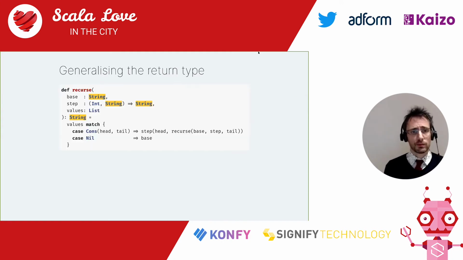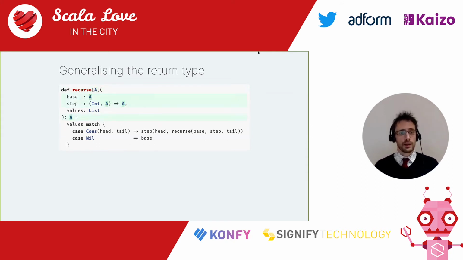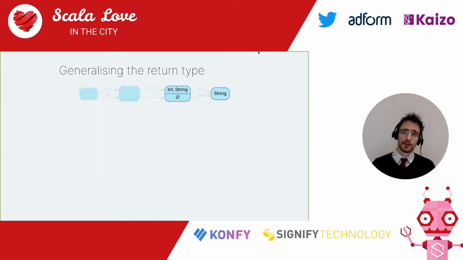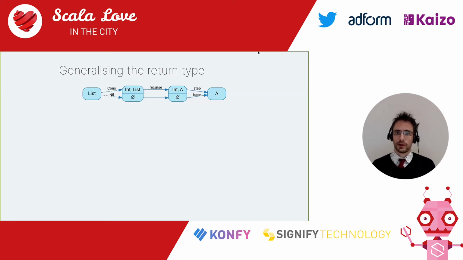But if you look at the code, that's actually not very hard at all because even though everything is a string, we don't need it to be a string. We need the parameters to match, but we don't use the fact that the type is string. So when you have this kind of pattern, you can just declare any type parameter and replace string by that type parameter without actually changing the meaning of the code. And we get the same result. And this is much nicer now because we don't have anything hard-coded anymore. The base case, the step case, and the return type are completely generic.